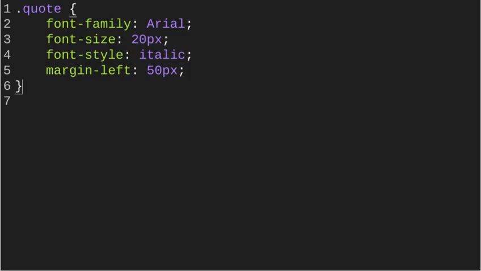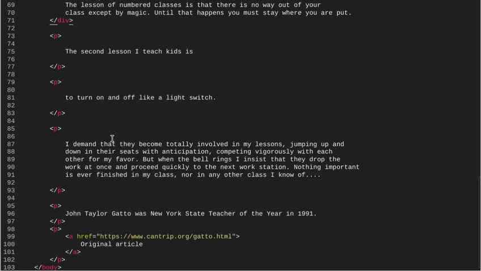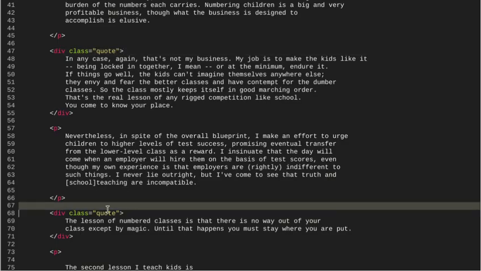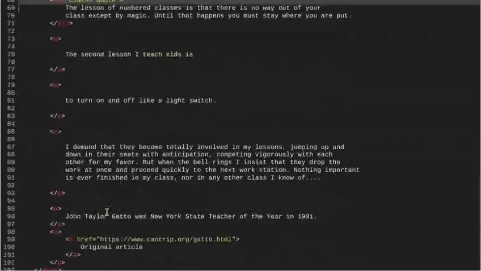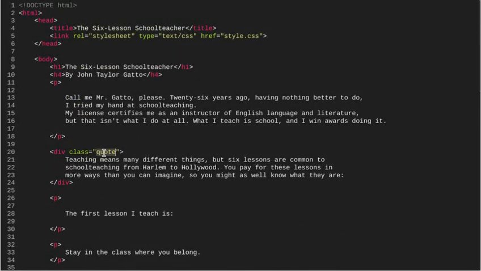There's my style sheet. This is my index. Again, we didn't put in a lot of code. Let's zoom out here. Again, all we did is put in some div tags with the class we called quote. You can see it right here for me on line 47, line 68 down here, and also, I guess it was line 20 right there, including their closing div tags right there. Okay. So if you need to pause the video at any point to see this code, do it, but that's it for me.